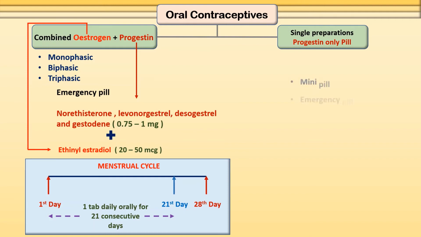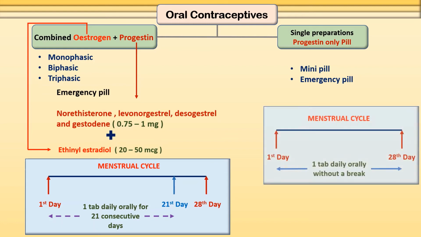Now talking about the single preparation, that is the progesterone only pill, otherwise called the mini pill. They contain a very low dose of progesterone, that is norethindrone, levonorgestrel or norgestrel. This drug is safer in nursing mothers, that is in lactation, and also for women over 35 years. The schedule for use of this mini pill is 1 tablet daily orally without a break for 28 days.